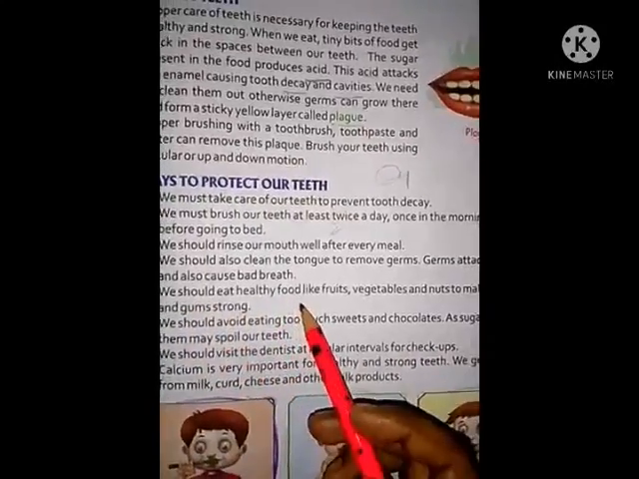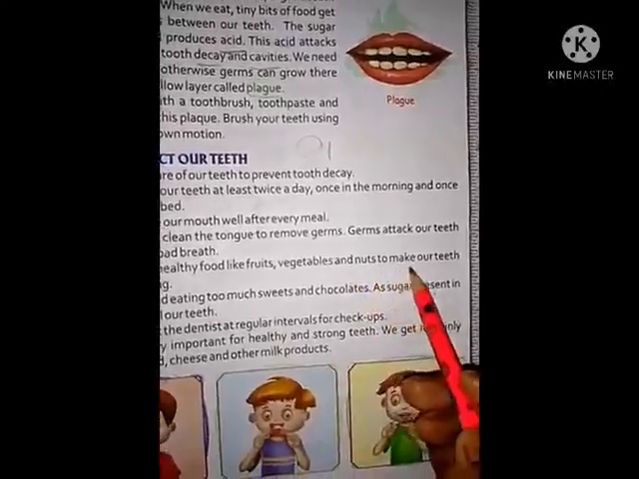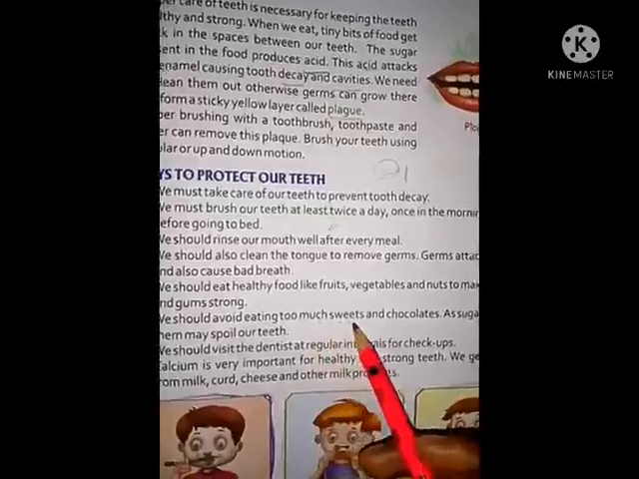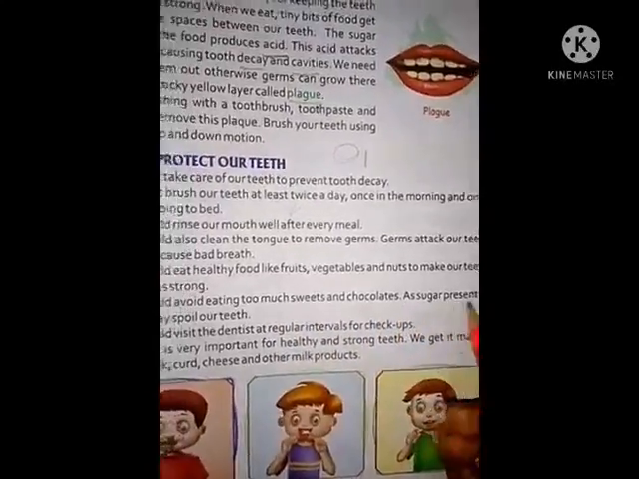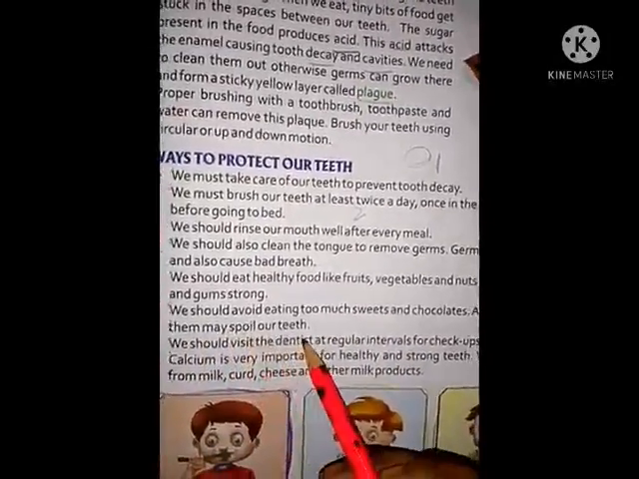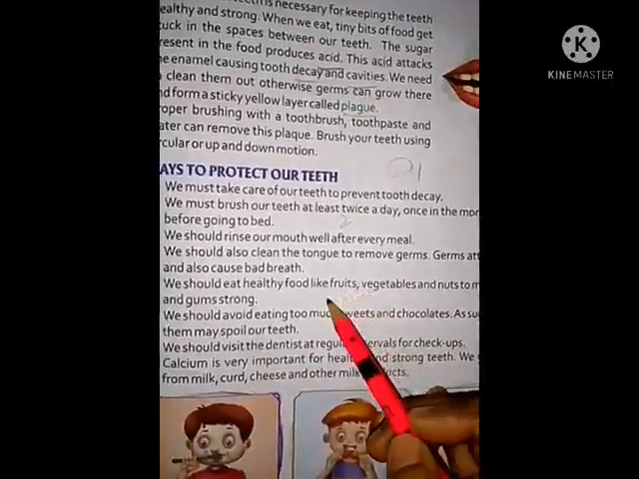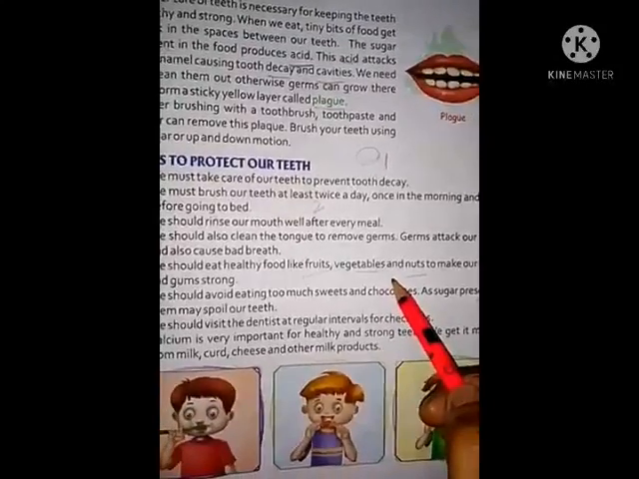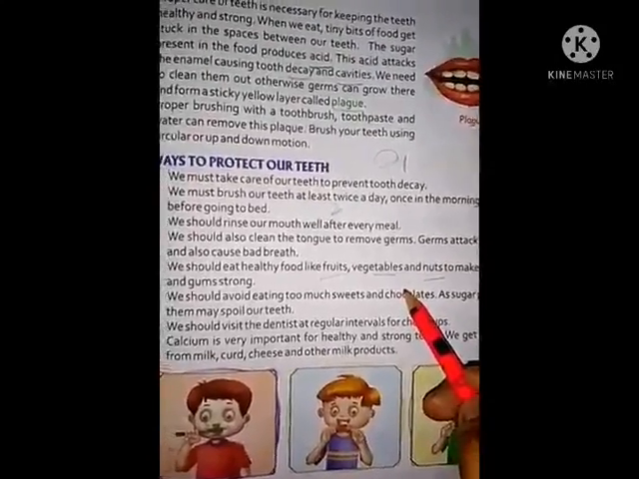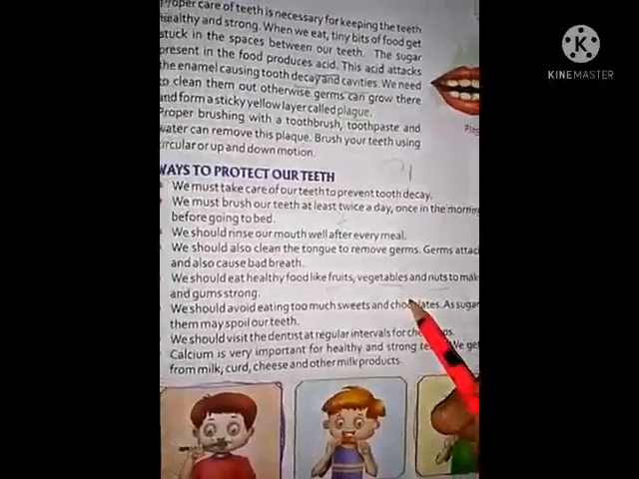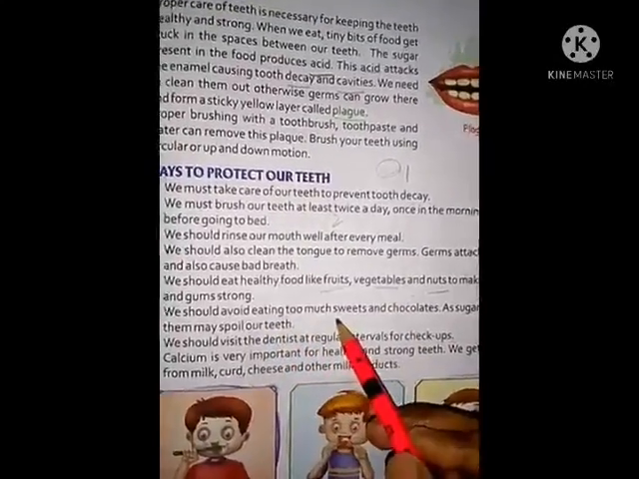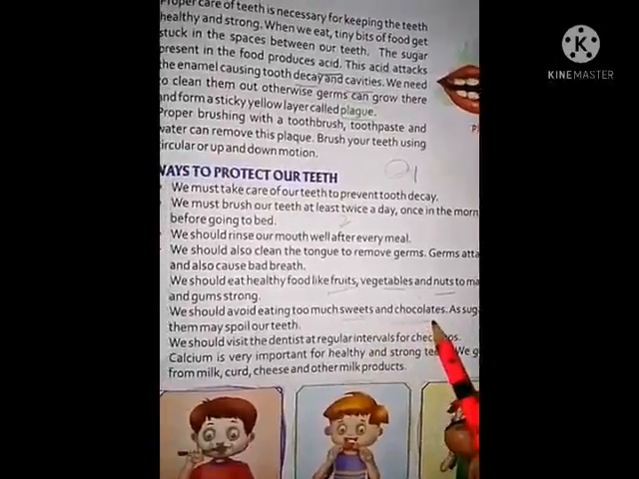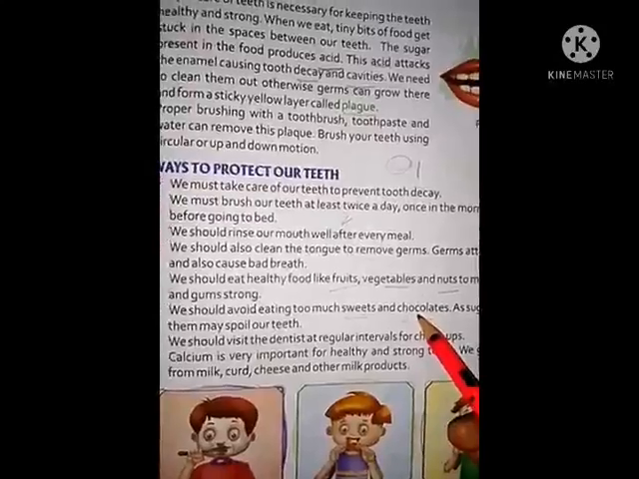We should eat healthy food like fruits, vegetables and nuts to make our teeth and gums strong. These are very important for our teeth. We should avoid eating too much sweets and chocolates, because the sugar present in them may spoil our teeth.